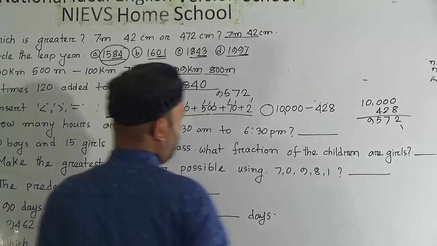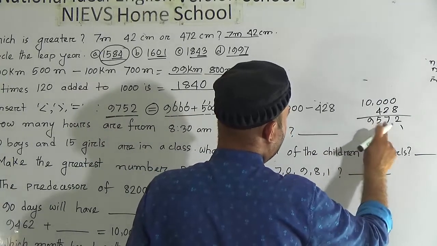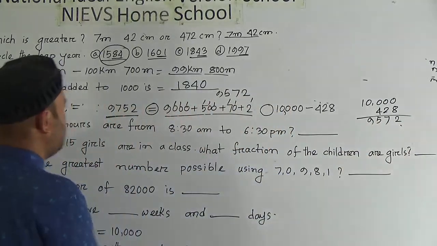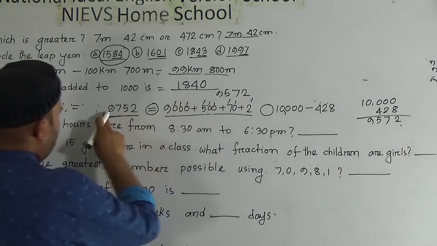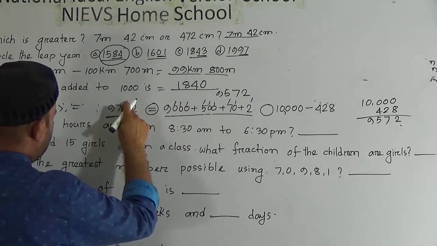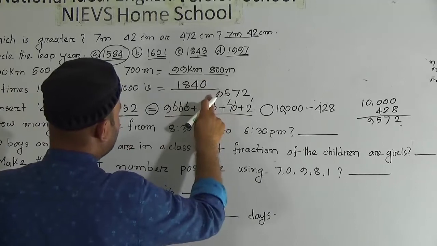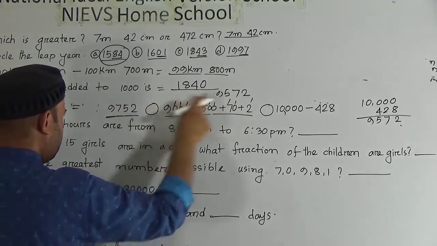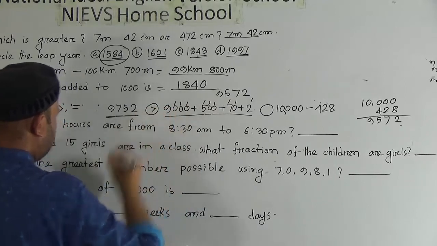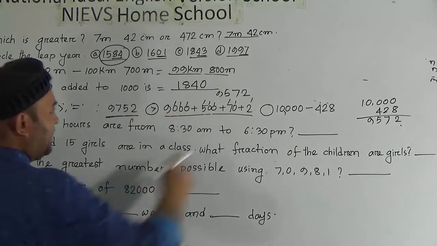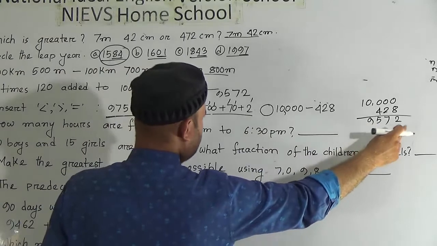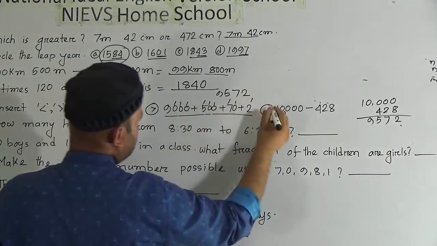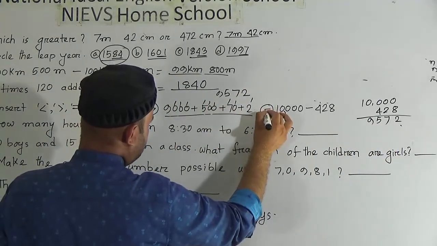So what will be here? Here is 9572 also. Look here, here is 9752, but here is 9572. 9572 will be smaller than this one. Then what will be here? 9572 and here is 9572, which is equal.